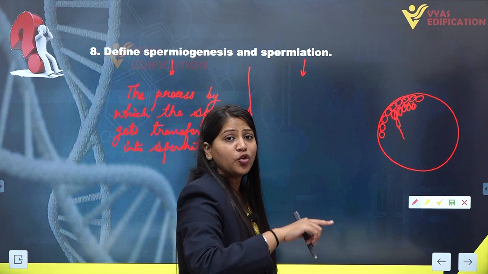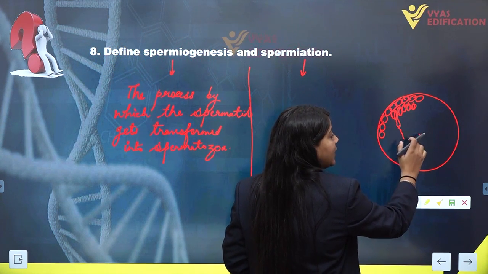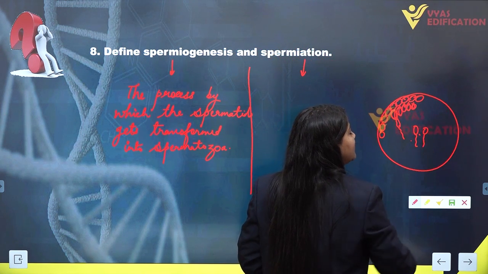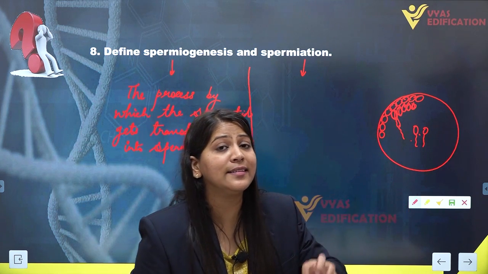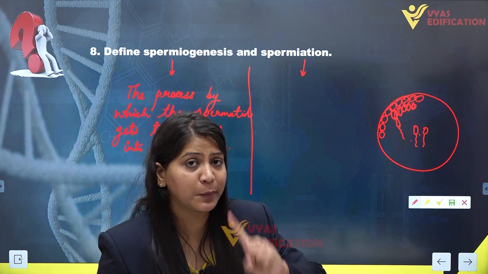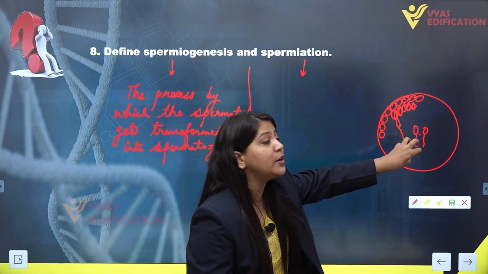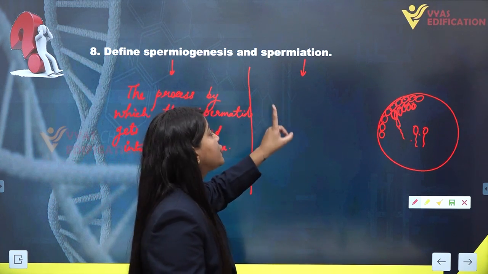After they get mature, they are released into the lumen. This process of releasing of sperm cells or spermatozoa from Sertoli cells into the lumen of the seminiferous tubule is known as spermiation.